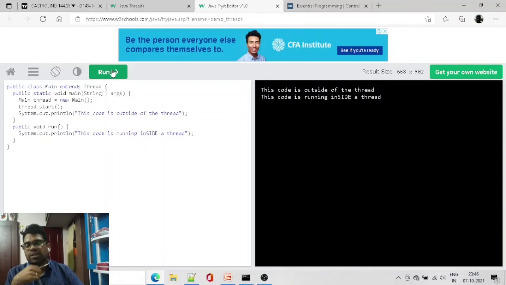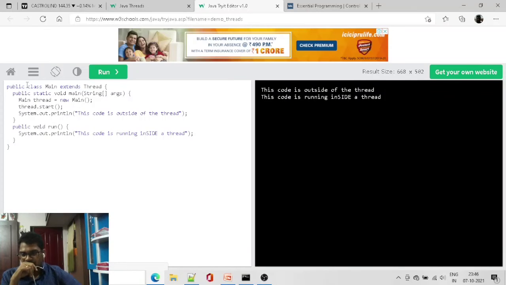So this code is outside of the thread, and this code is running inside a thread. We are not doing much. We are creating a class, and it can be accessed through different states: one is outside of the thread and another one is inside the thread. Here we are starting the thread with thread.start.